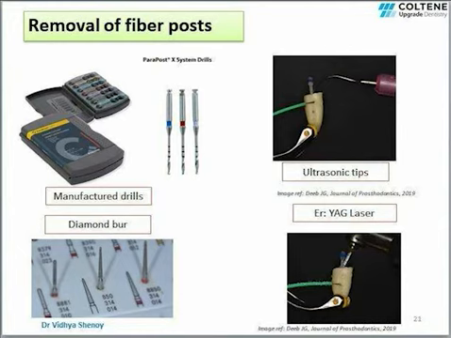The most efficient method to remove the fiber post is to use the drills provided by the manufacturer for removal. Another method is to use ultrasonic tips to loosen the post in the root canal and retrieve it, as seen in this image. Even high-speed burrs have been used to channel down through the post, but in this technique there is high chance of root perforation. Erbium YAG lasers are also found to be highly effective in removal of fiber post, and it is used in the technique as you can see in this image here.